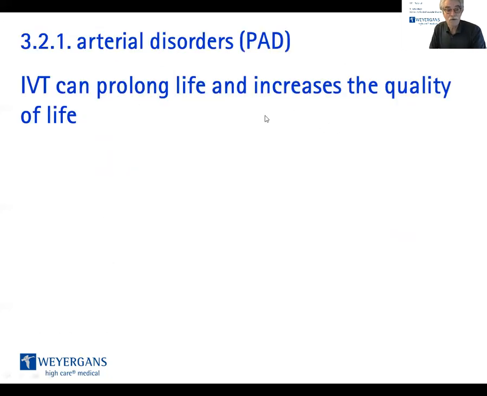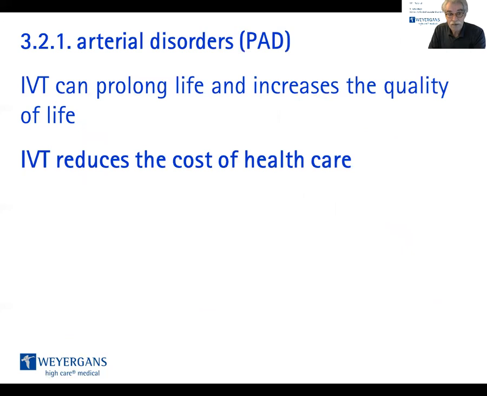So what the IVT can do, the IVT even can prolong the life, and for sure it increases the quality of life of the patients. Via that, IVT reduces the cost of healthcare drastically.